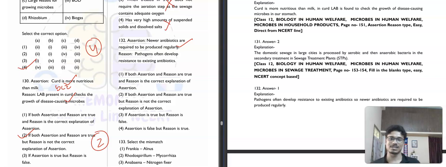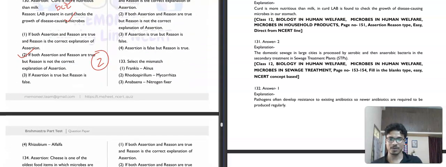Okay, the reason is given. What I am saying is that pathogens often develop resistance to existing antibiotics. So this reason is correctly describing the assertion. If you put a because here, you now read this: newer antibiotics are required to be produced regularly. Why? Because pathogens often develop resistance to existing antibiotics. That's why you need newer antibiotics. So the reason is correctly describing the assertion. So the first option will be your correct answer.